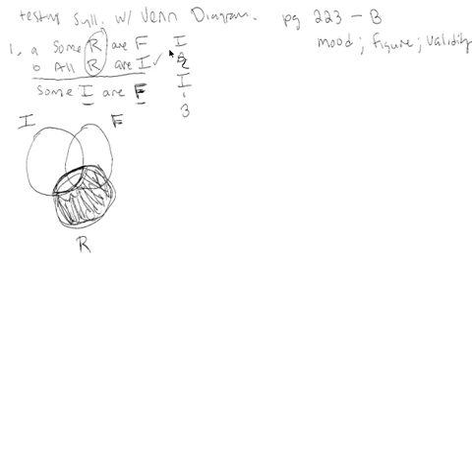Some R are F. So we look here at the R's, and we look here at the F's, and we see that an X goes right here. It's the only place we could put it. Sorry, that is messy. I admit that's messy. So is the conclusion some I are F? So this is I right here. This is F. So some I are F. These are all the I's that are also F's. I think this looks valid. Yeah, this is valid.